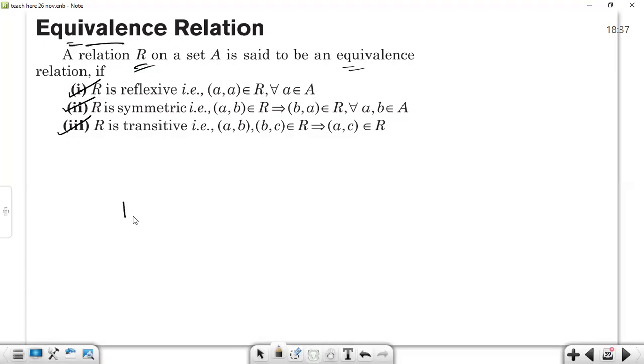Now you may get confused. The given set is {1, 2, 3}. Now please tell me whether this particular relation is an equivalence relation or not. You have 10 seconds.